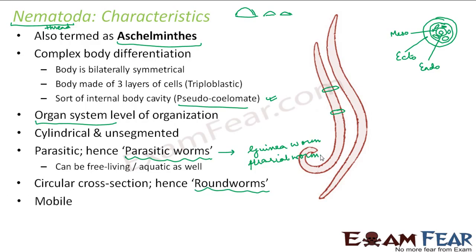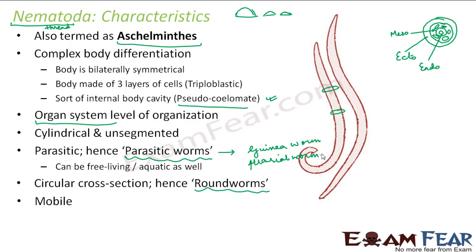They are mobile, that is, they can move from one place to another. Now, what contributes to their mobility? Just now I told that they have a pseudocoelom, that is the false coelom. Now this false coelom allows the body wall muscles and the digestive tract muscles to act independently. So where is this false cavity? It is between the body wall and the gut wall. So this cavity actually allows the body wall muscles and the gut wall muscles to act independently. And due to this movement of the muscles, the organisms are mobile.